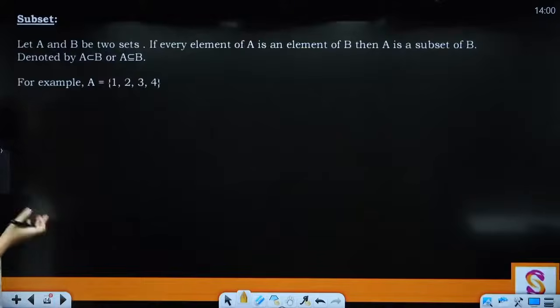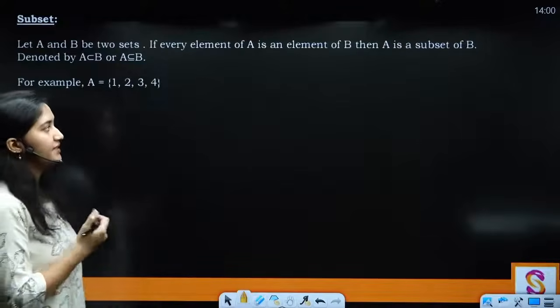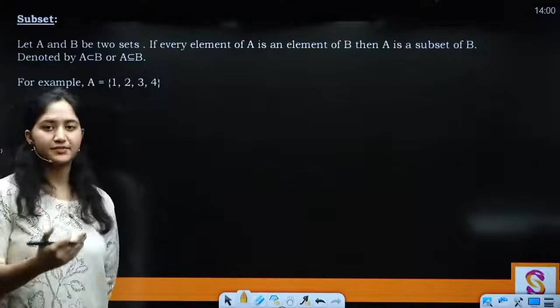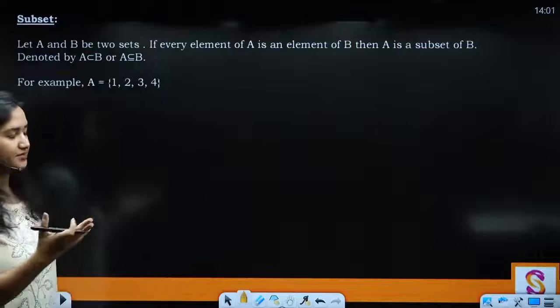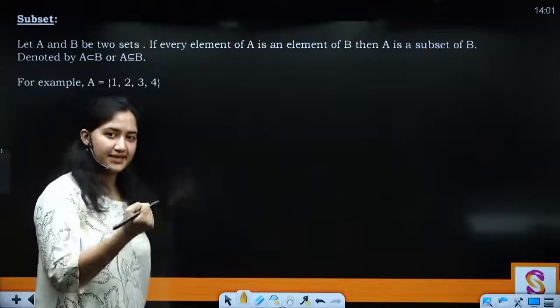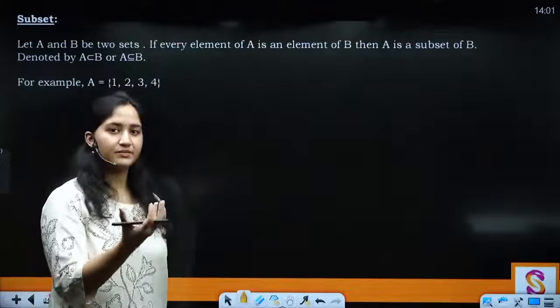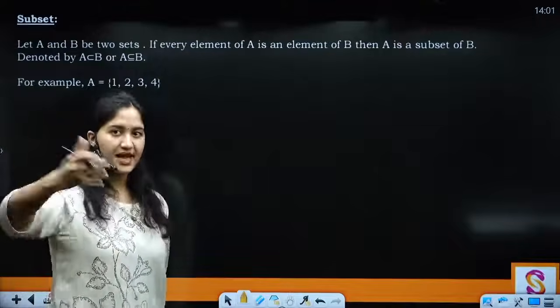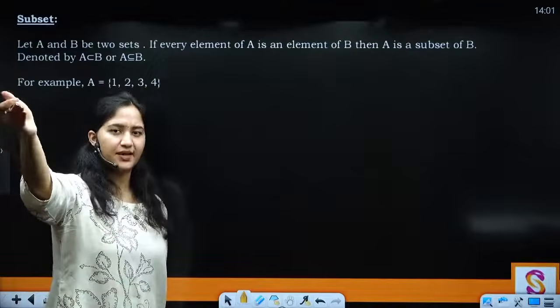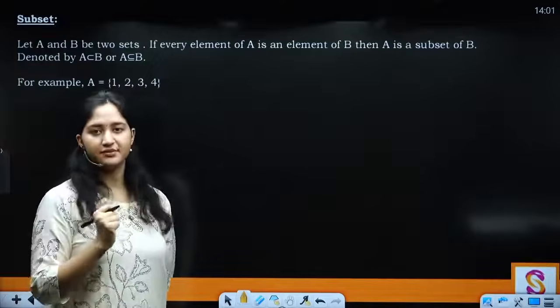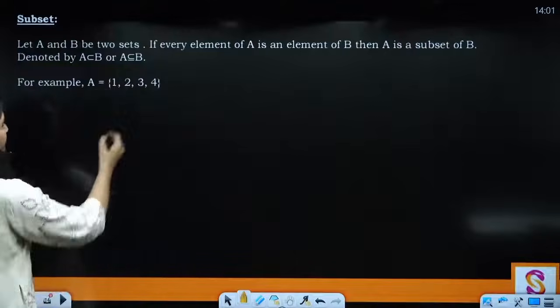A and B be two sets. If every element of A is an element of B, then A is a subset of B. That means if you have a set, and all its elements belong to another set, and that set has some other elements as well, then A is known as a subset of B. Clear?